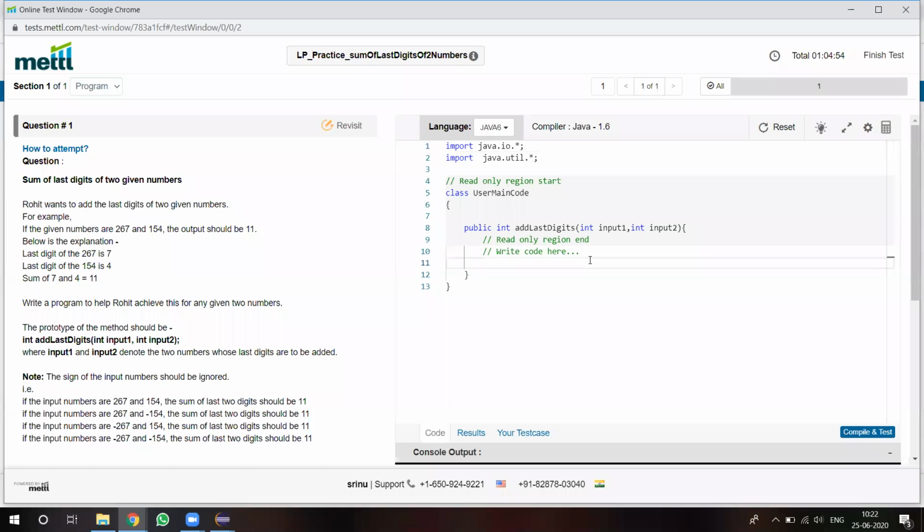So in this program, they are specified input 1 and input 2. They are the two variables. Input 1 contains one number and input 2 contains another number. In these two numbers, we have to identify the last digits and sum these two last digits.